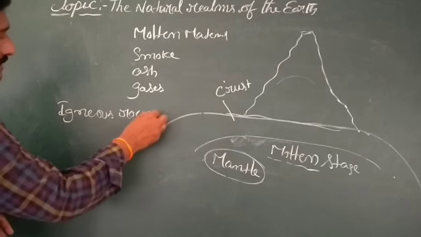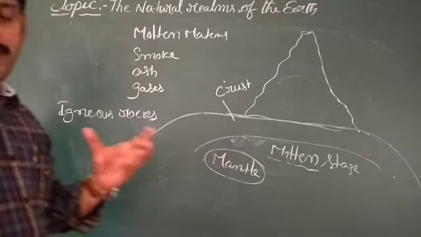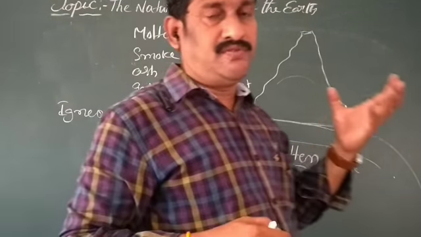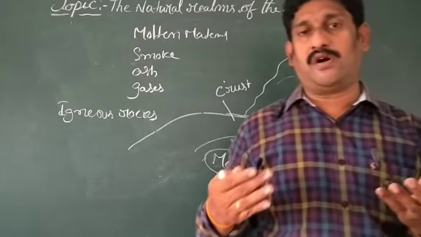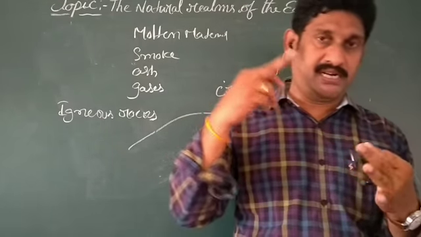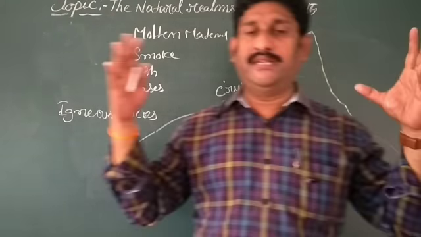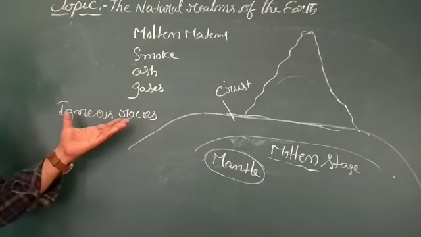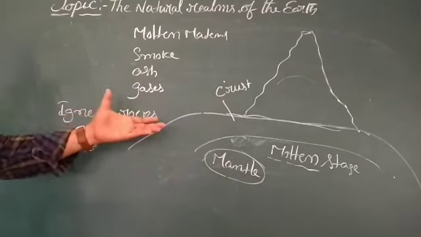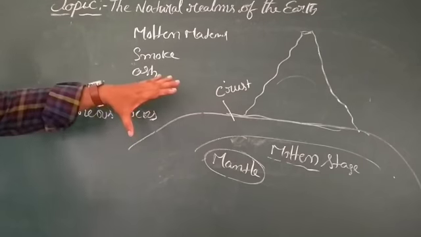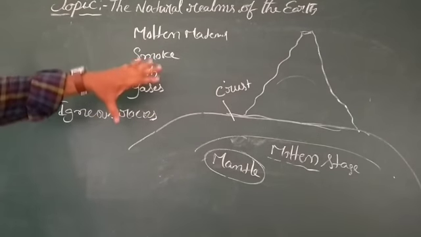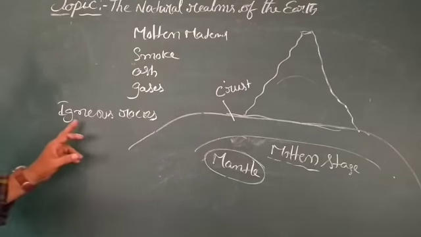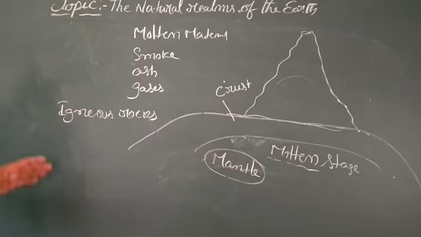Understand clearly: while the molten material cooled and formed hard rock, that rock we call igneous rock.